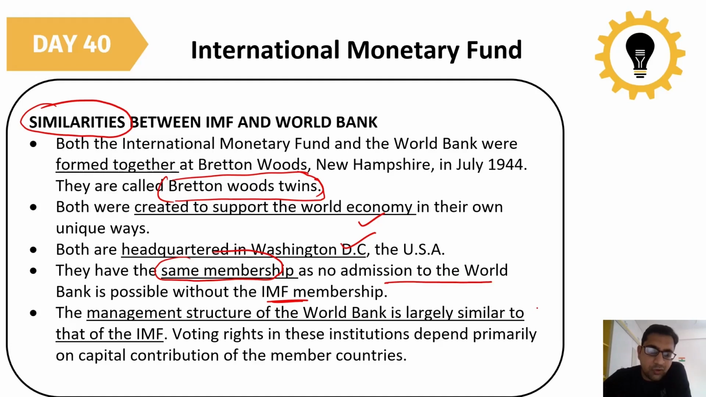Voting rights in these institutions depend primarily on the capital contribution. Voting rights are totally dependent on which country is contributing more to the IMF or the World Bank. If the USA is contributing more, the voting power of the USA will be more. If China is providing much of the money to the IMF and the World Bank, Chinese voting power will be more.